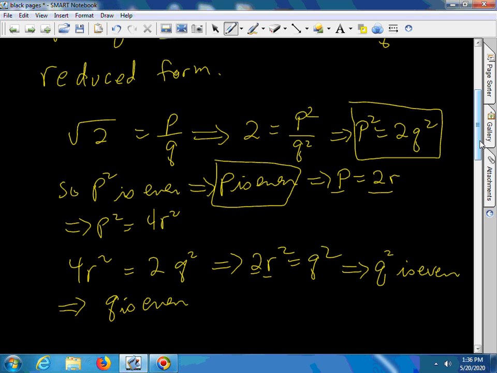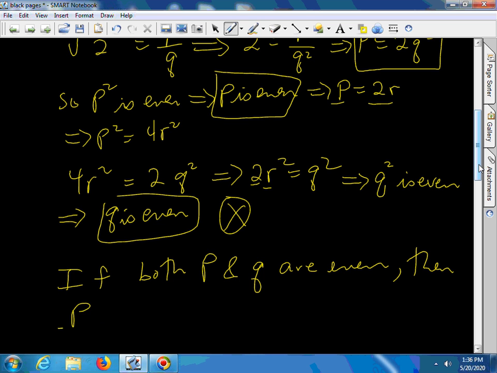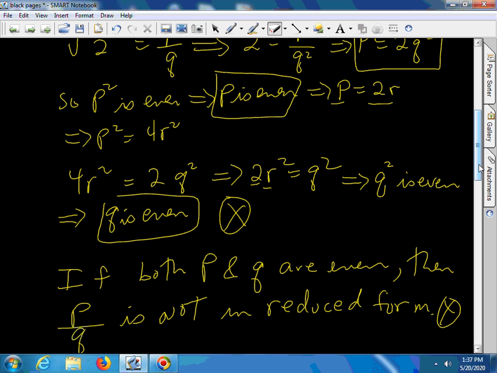Well, if p is even and q is even, then we get a contradiction. If both p and q are even, then p over q is not in reduced form. Maybe there I should say we have our contradiction.